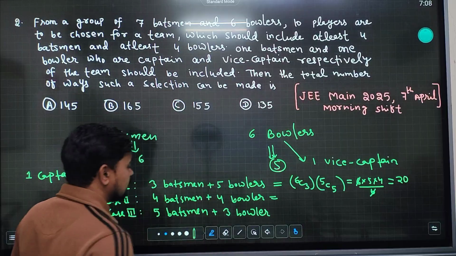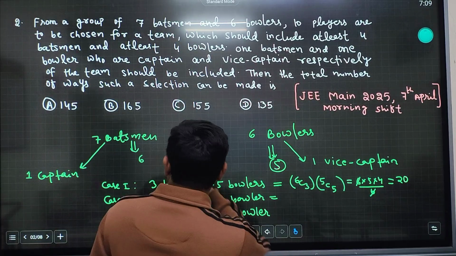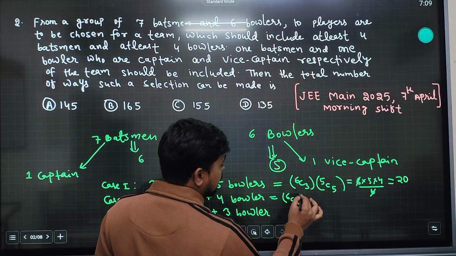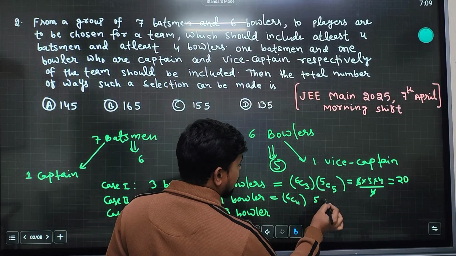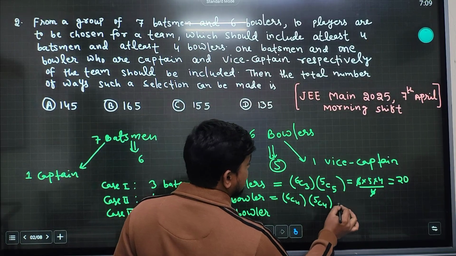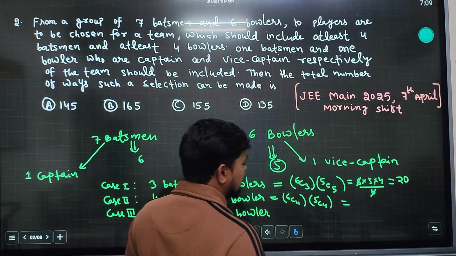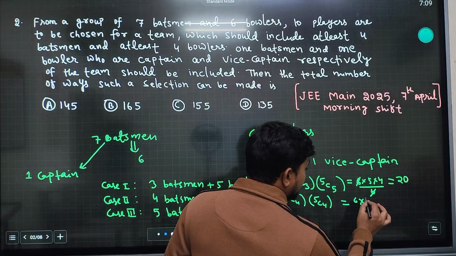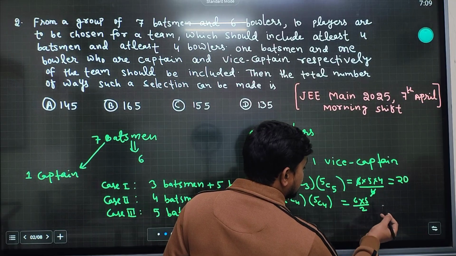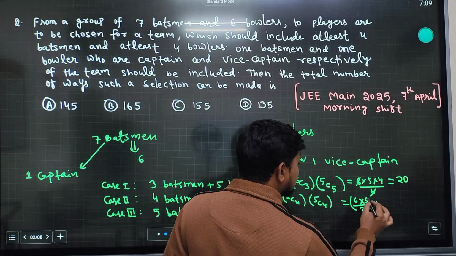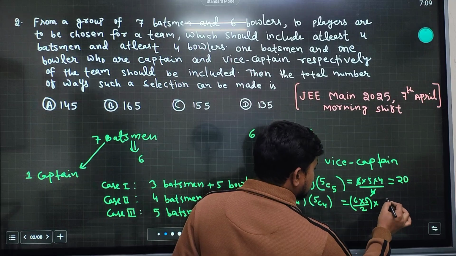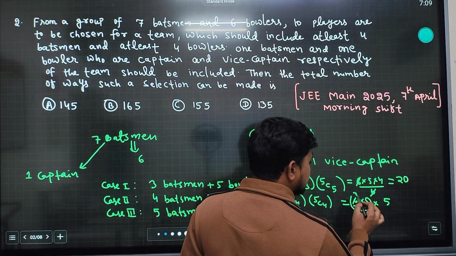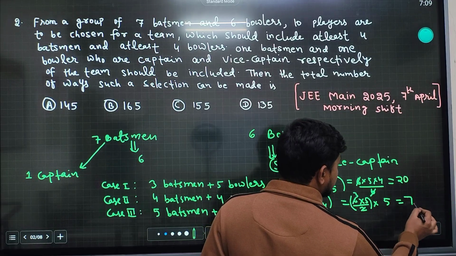Similarly, four batsmen and four bowlers: from six batsmen we take four and from five bowlers we take four. So 6C4 is equal to 6C2, that is six into five divided by two, which is 15, and 5C4 is 5C1, that is 5. So it will be 15 into 5, which is 75.